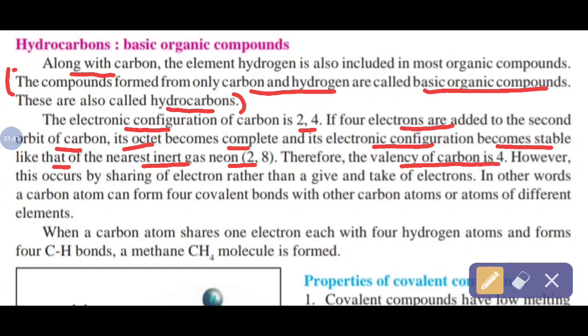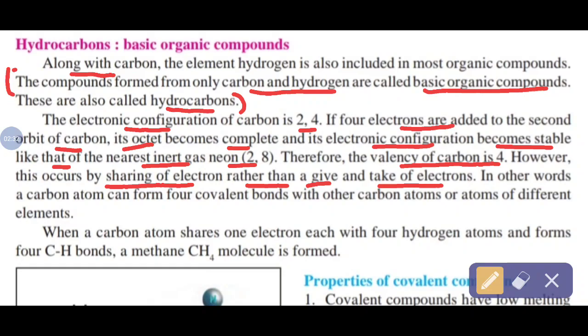Remember, why is the valency of carbon 4? Because 4 more electrons are required to complete the 8 electrons in its outermost shell, that is, to complete the octet and show the stable electronic configuration of the carbon atom, and that's why the valency is 4. However, this occurs by sharing of electrons rather than give and take of electrons, because in the electronic configuration of carbon, there are 4 electrons in the outermost shell. So it confirms it is a non-metal, and the tendency of a non-metal is sharing of electrons.